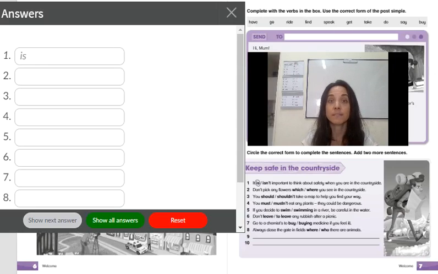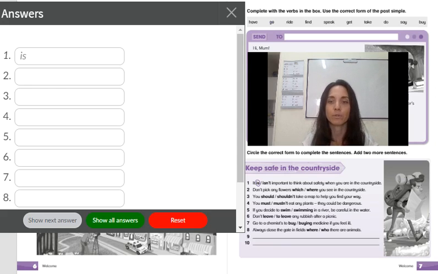That's correct. Exercise 5 on page 7 of the workbook, Welcome unit. So number 1 is an example. Let's read it. It says, it is important to think about safety when you are in the countryside. Okay, the affirmative or negative is correct depending on the context in this case. So here is was the correct answer.